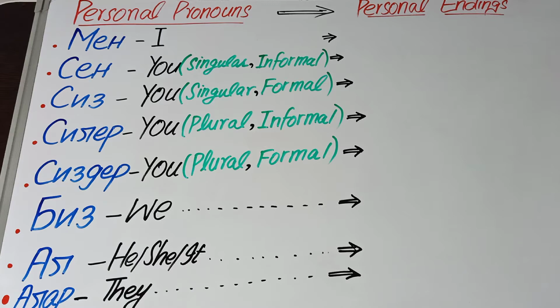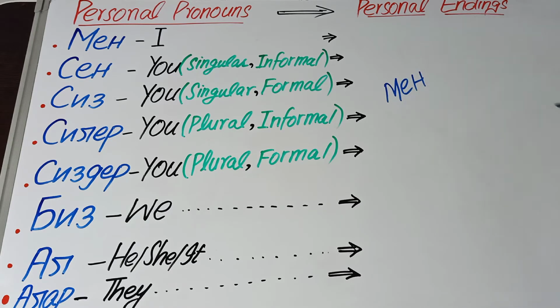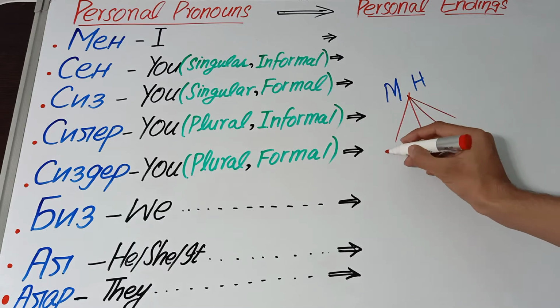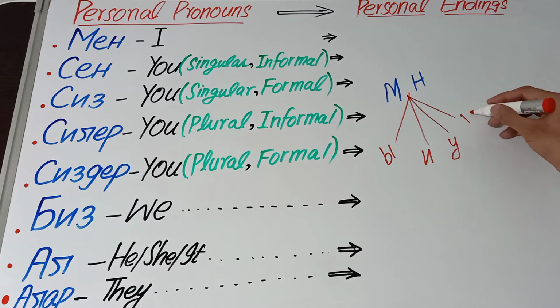So now let's talk about the personal endings of the personal pronouns, and how you can make the personal endings of any personal pronoun. We have a very simple trick. For example, you have the personal pronoun min. You have to remove the central vowel and replace it with four other vowels.